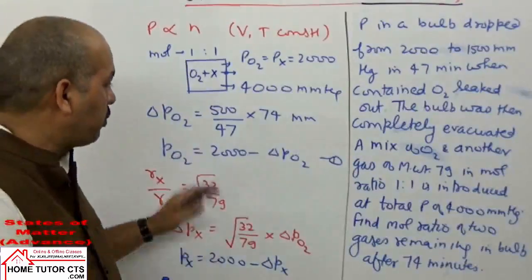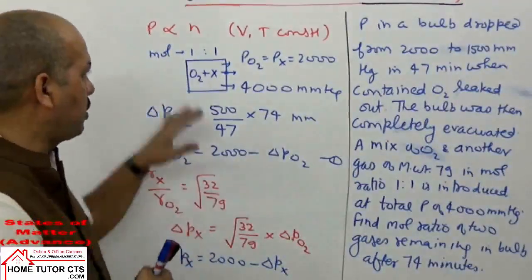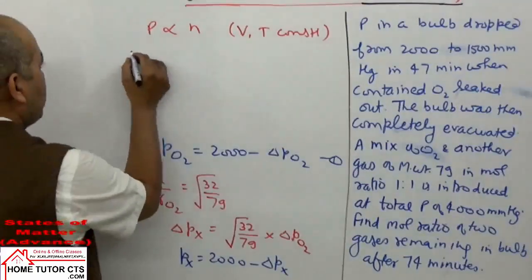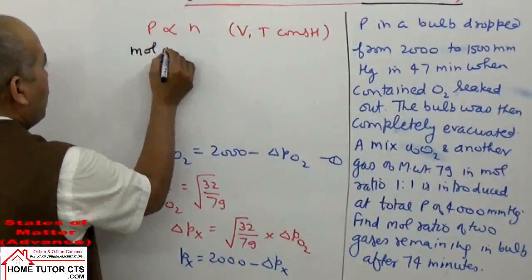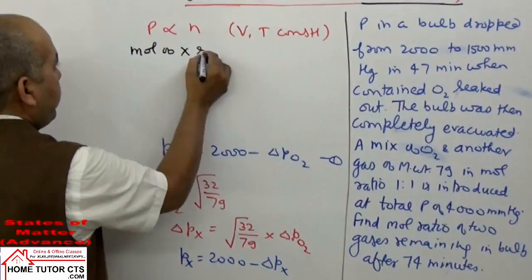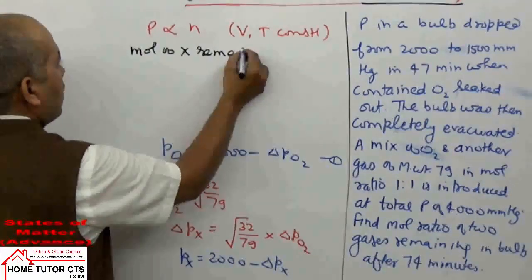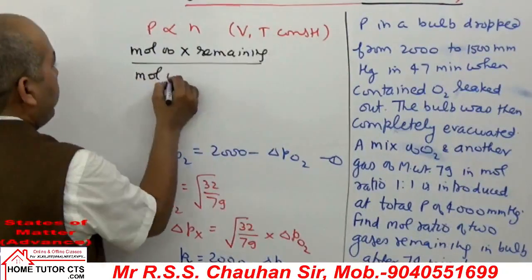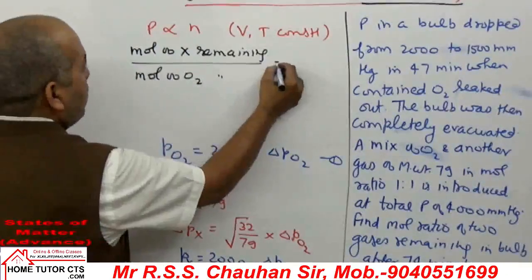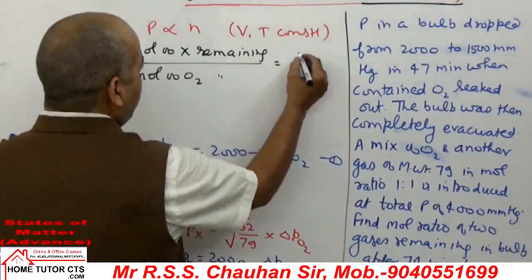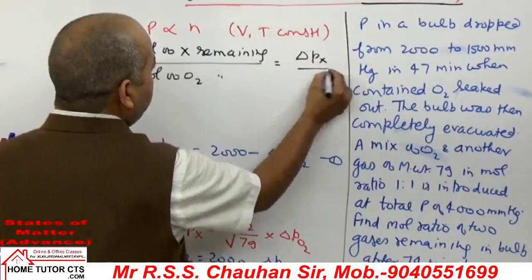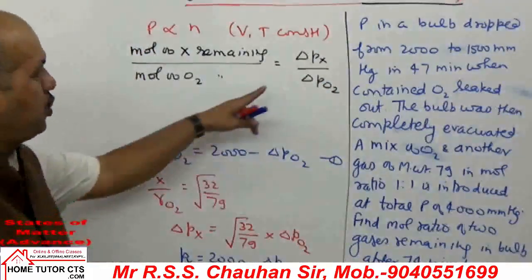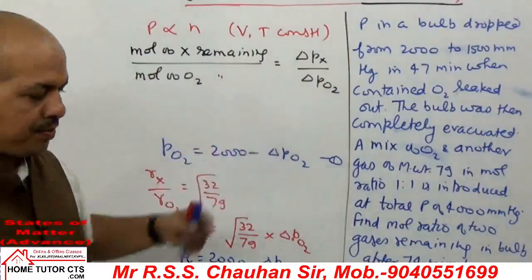So for the answer to this question, you can write one more expression from this point. After solving up to here, we can take ratio of moles of X remaining in the bulb by moles of O2 remaining in the bulb, which will be same as pressure of X remaining in the bulb by pressure of O2 remaining. On solving, you will get your answer to this question.